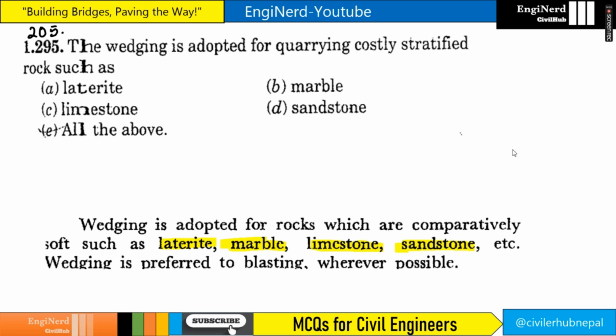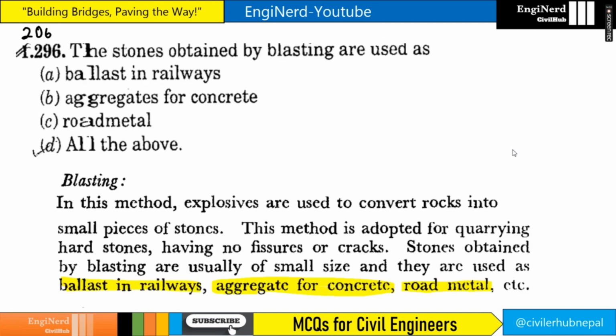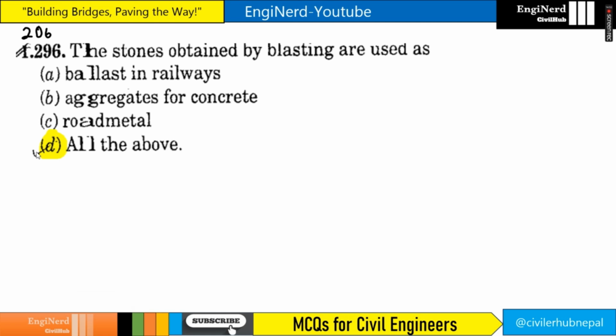The wedging is adapted for quarrying costly stratified rocks such as laterite, marble, limestone and sandstone, right? So everything is correct. So our answer will be all of the above. The stones obtained by blasting are usually of small size and they are used as ballast in railways, aggregates for concrete, road metal, etc. So everything is correct here. So answer will be all of the above.